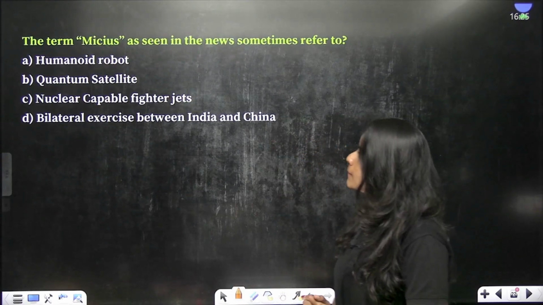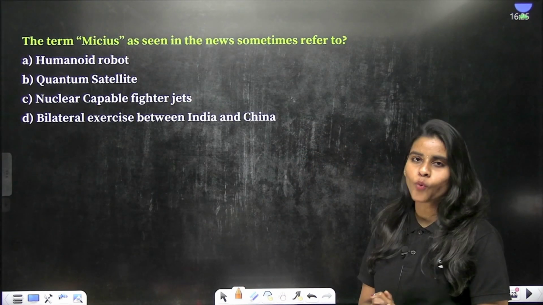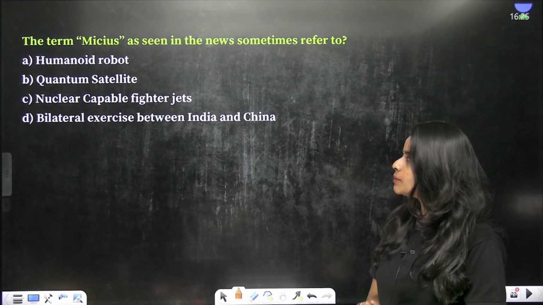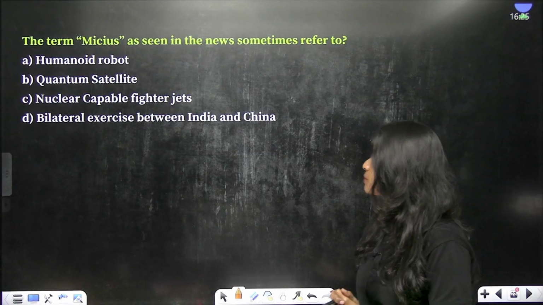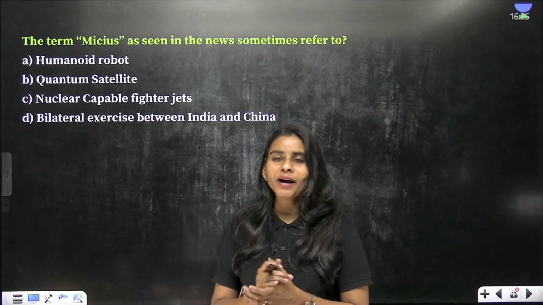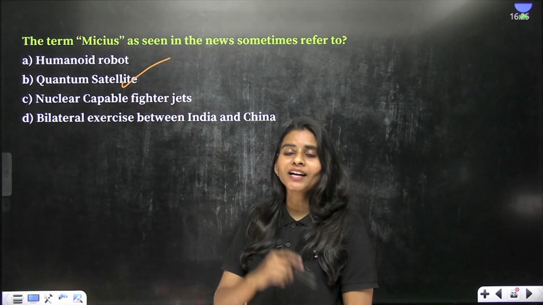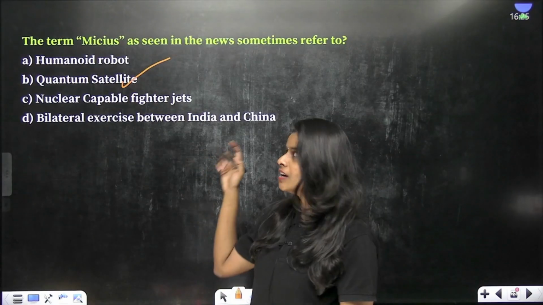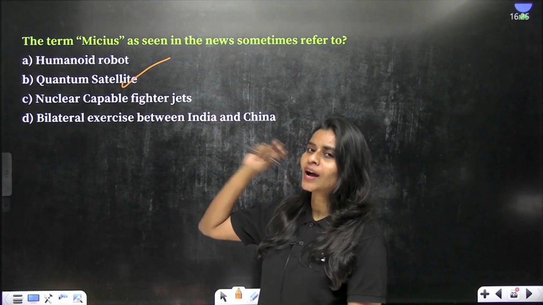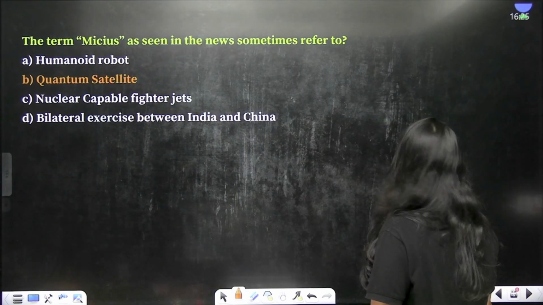The term Micius, as seen in the news sometimes, refers to what? Humanoid robot, quantum satellite, nuclear capable fighter jets, bilateral exercise between India and China. I hope by now you would be knowing the answer. That is, it is the quantum satellite of China. You know, China was the first country to have this achievement of having quantum satellites. Let's try to see more information about this now.